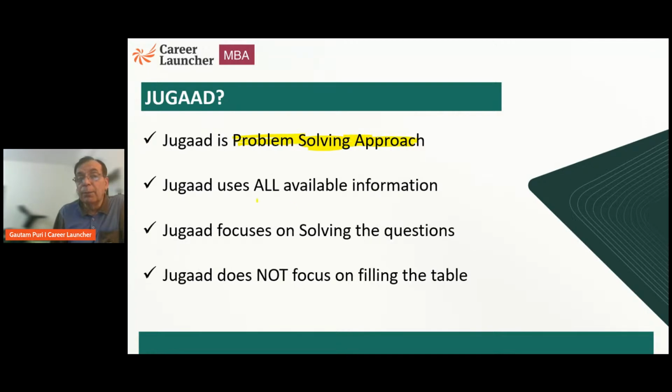What is important to understand is that in Jugaad we use all available information. When we say all available information in the data set, we mean information in the graph or the table, information in the questions, information in the choices. Typically, the questions and the choices are ignored by most students, and that is why they take more time to solve. Secondly, the focus of Jugaad is on solving questions. We are interested in solving the question. Unfortunately, we find many times students are interested only in filling up the table.